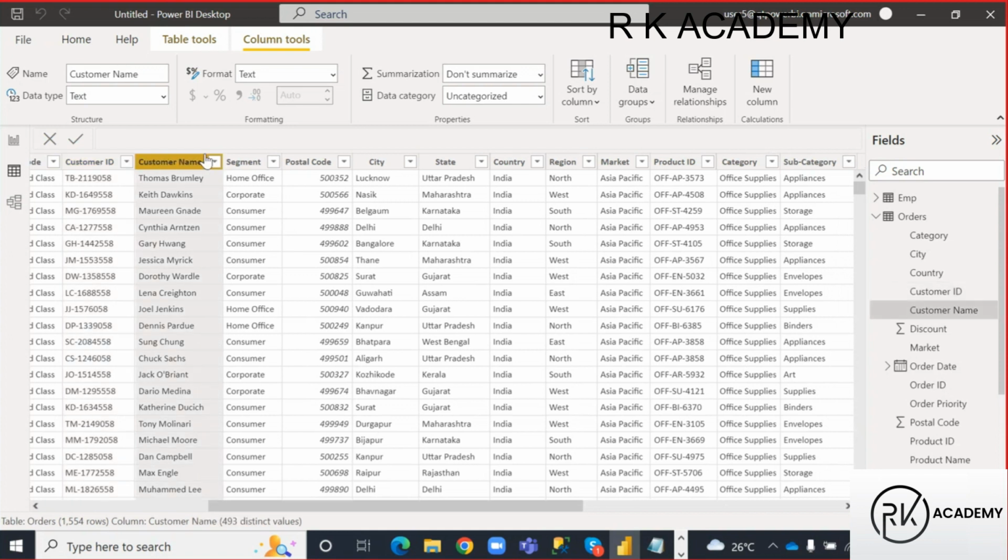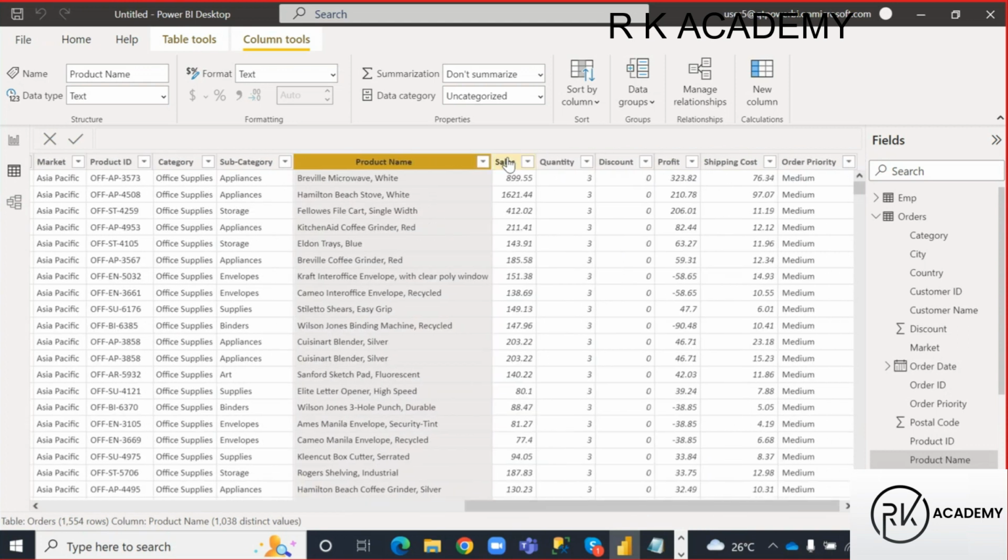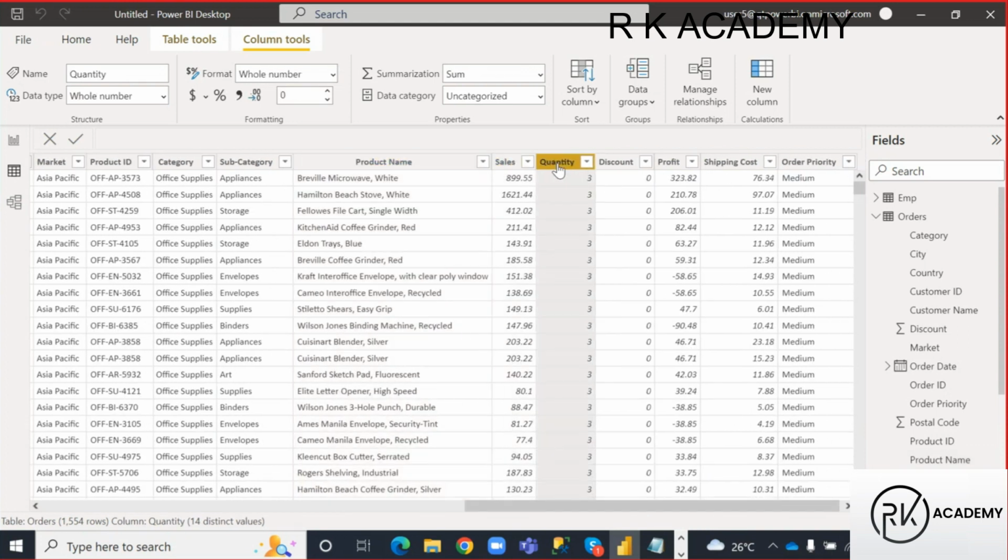Okay, customer name is what, segment is what. Okay, postal code, city, state, country. Under that country, it is which region. Okay, market area, product ID. For each product, they will generate a code. What type of product it is, category. Under that category, there will be subcategories per products. This is the product name. Okay. For that product, what is the sales amount? How many quantities were ordered? Okay. Is there any discount for that product? Profit, like this, we have information, guys.